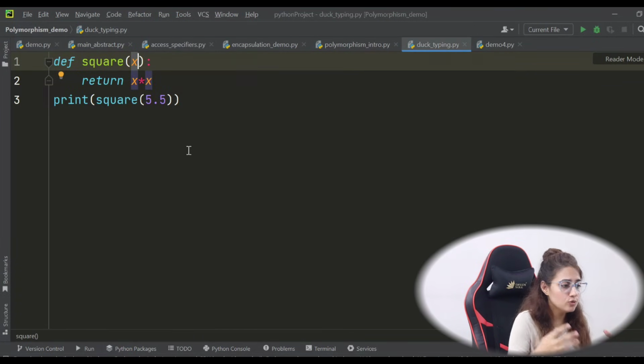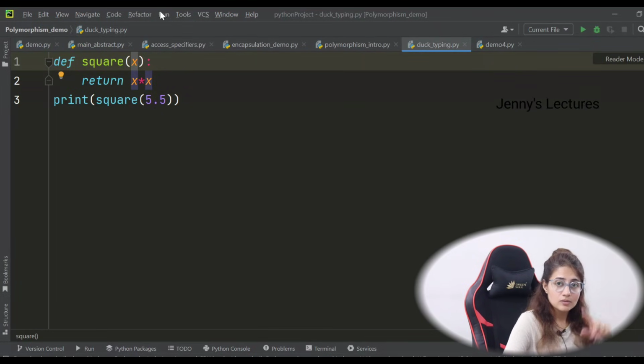Dynamic typing means you don't need to specify the data type of the variables at compile time. At run time it will distinguish the data types, because when you are passing 5, then at run time it will check, okay, it's 5, which means integer, so x is now an integer. If it's 5.5, then it's a float, and x will become a float. But that's not the case in languages like C and Java.